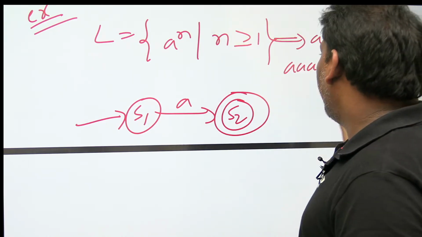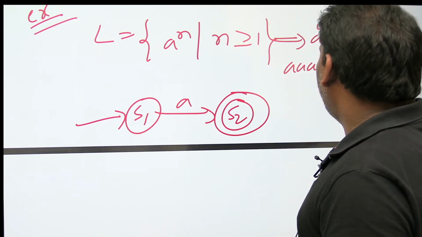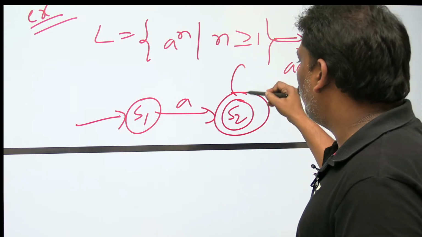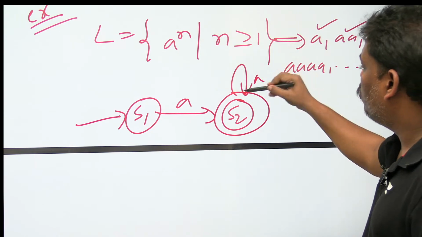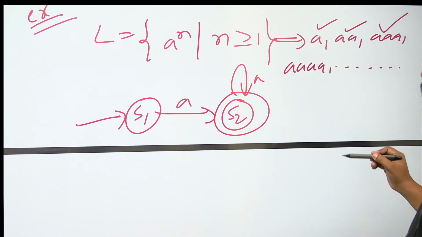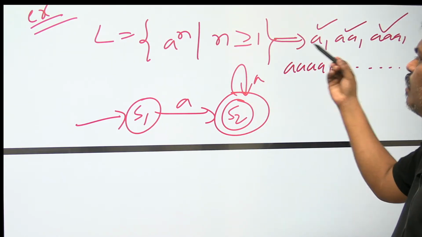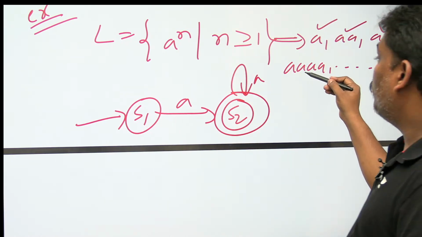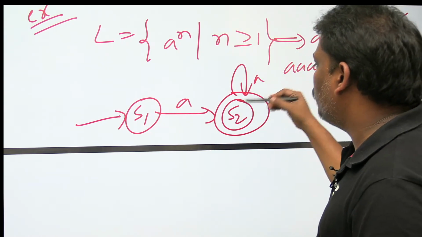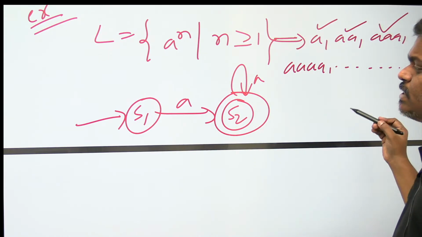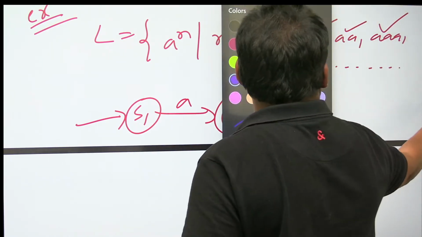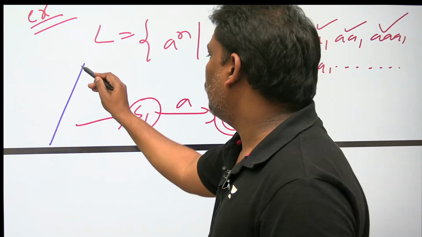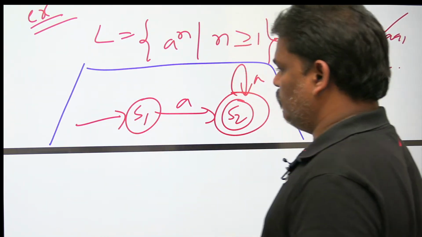Single A, as per the language, double A also should be accepted. Single A followed by one more A, double A, is also accepted. Single A followed by 2 A's means triple A is accepted, because this loop can repeat any number of times. So this is the finite automata to accept the given language L.